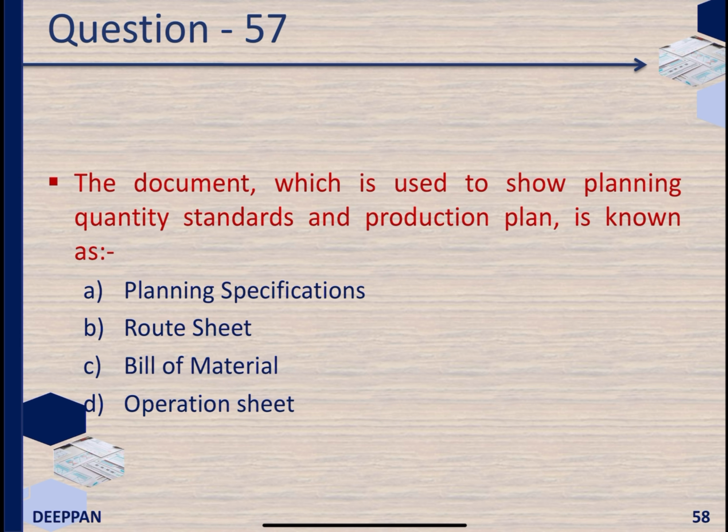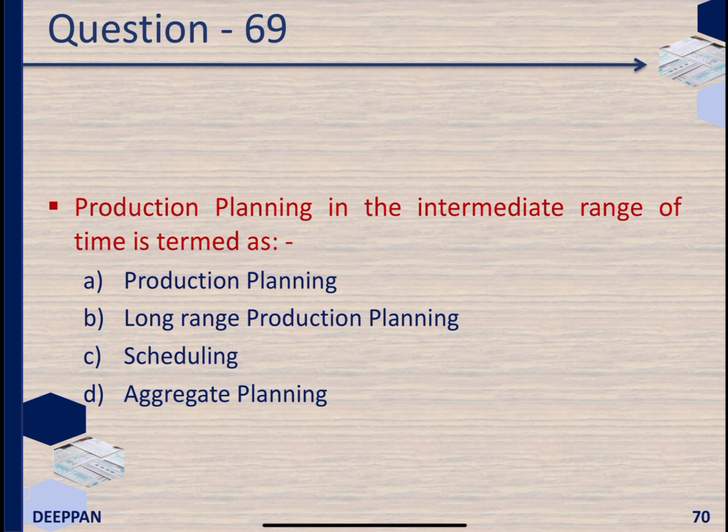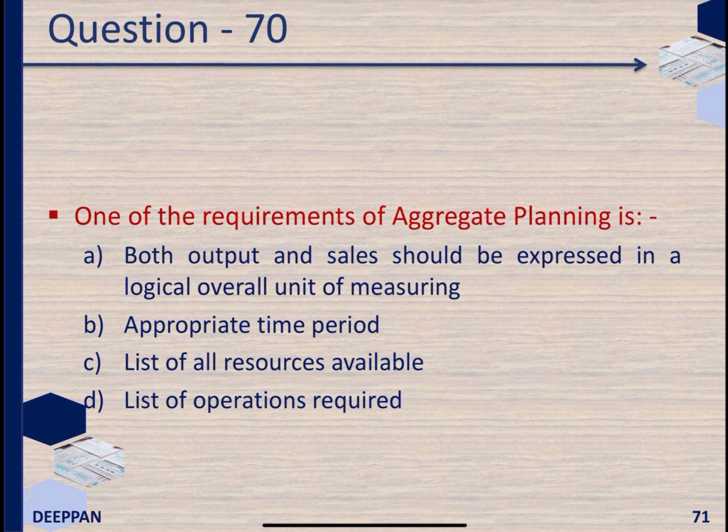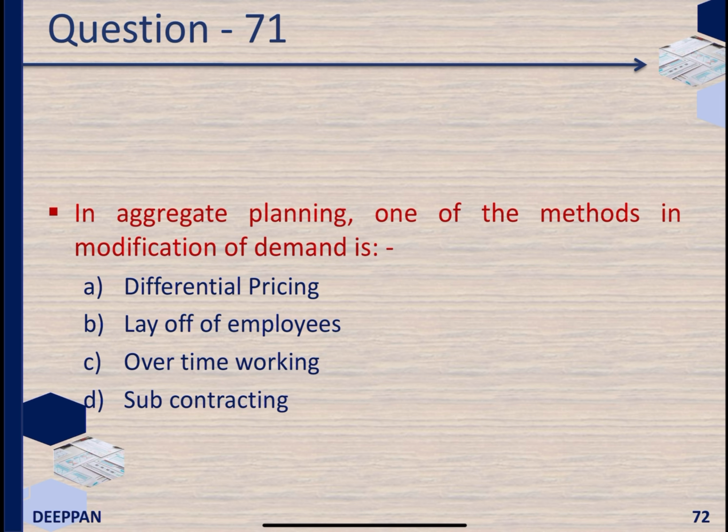Production planning in the intermediate range of time is termed as aggregate planning. One of the requirements of aggregate planning is both output and sales should be expressed in a logical overall unit of measuring. In aggregate planning, one of the methods in modification of demand is differential pricing. In aggregate planning, one of the methods used to modification of supply is hiring and layoff of employees depending on